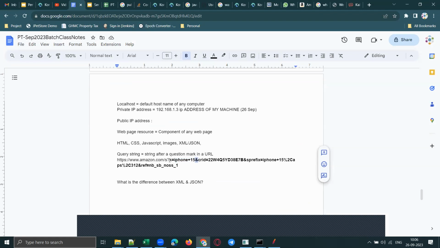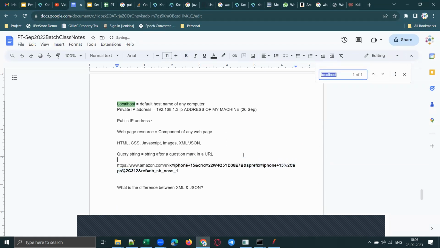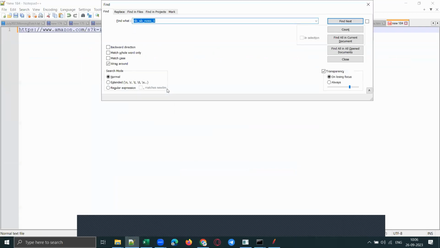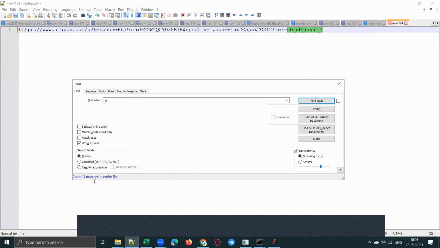So this is one name value pair. This is another name value pair. This is another name value pair, and so on. How many key value pairs are there here? How do you know that? You can simply search for the AND symbol, since each key value pair is separated by an AND symbol. Let me copy this to Notepad++ and search for the AND symbol and see the count. It has 3 AND symbols. That means there are 4 key value pairs.